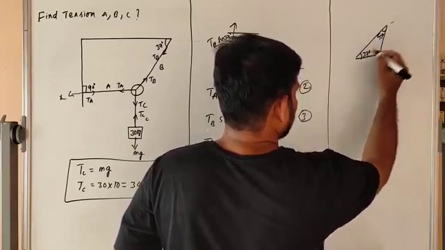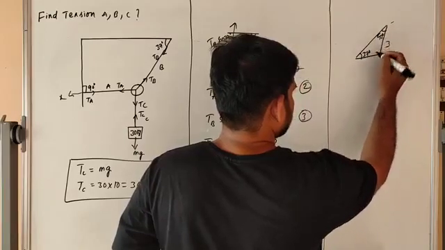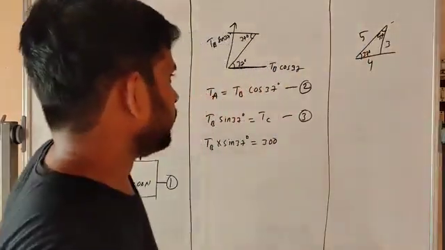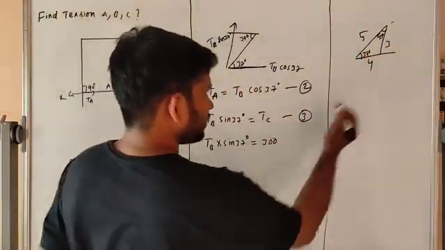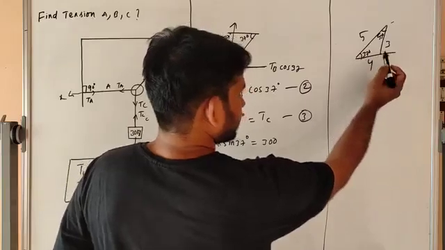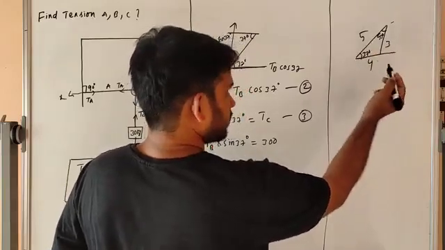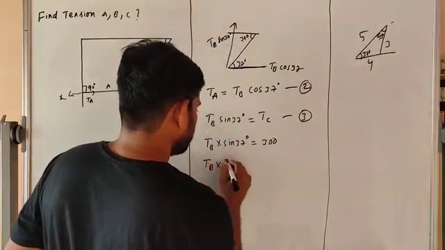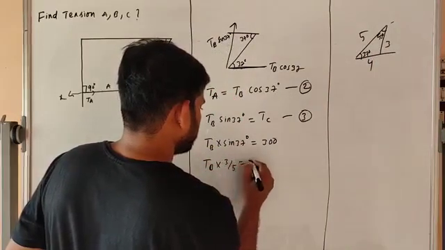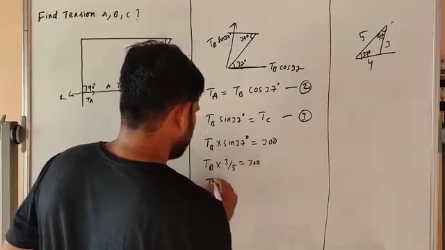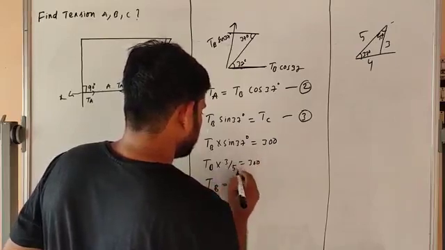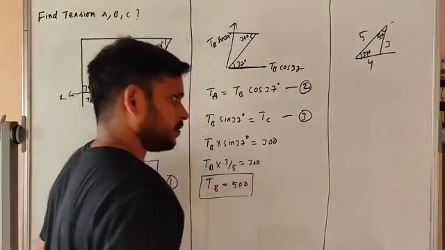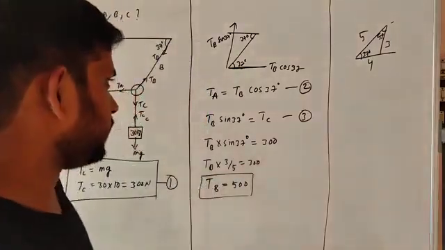Opposite 3, big number 4, 5. Sin 37 is nothing but opposite by hypotenuse, so 3 by 5. So Tb times 3 by 5 equals 300. So Tb is equal to 500.